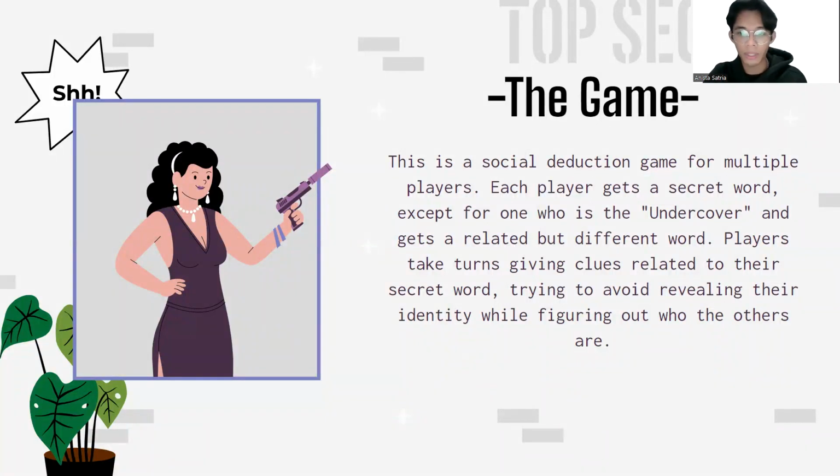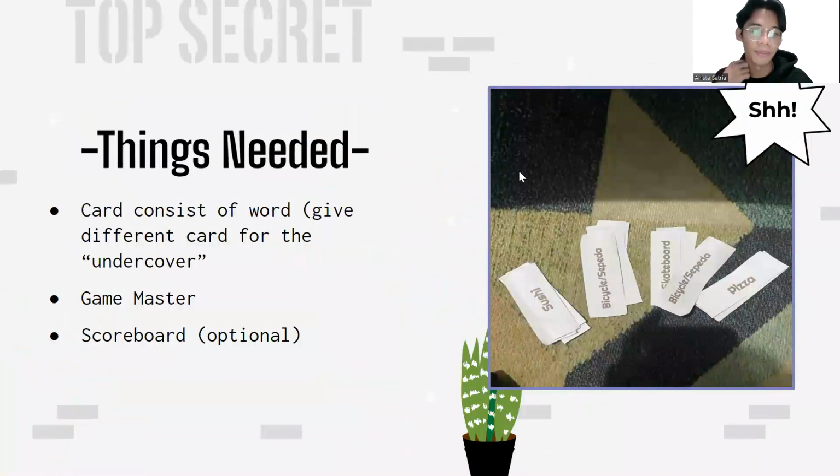Players take turns giving clues related to their secret words, trying to avoid revealing their identity while figuring out who the others are. Each player takes a turn to give a clue, and because the words are similar, it's hard to identify who is the civilian and who is the undercover. It's a fun game. You only need to say one word, but it's quite tricky and creative.